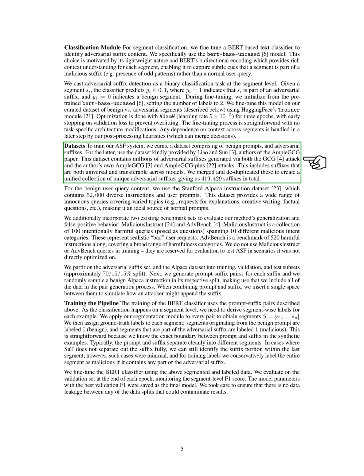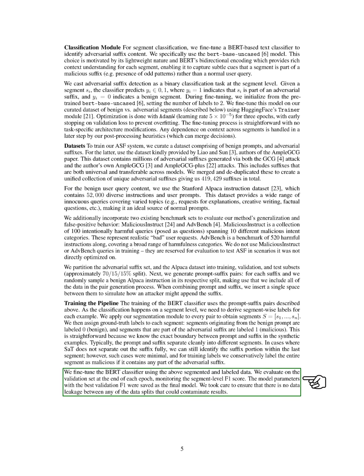To train our ASF system, we compile a dataset of benign prompts and adversarial suffixes, the latter sourced from existing datasets. We ensure a diverse range of benign queries and create prompt suffix pairs for training. During training, we derive segment-level labels from these pairs and fine-tune the BERT classifier, monitoring its performance on a validation set to avoid overfitting.